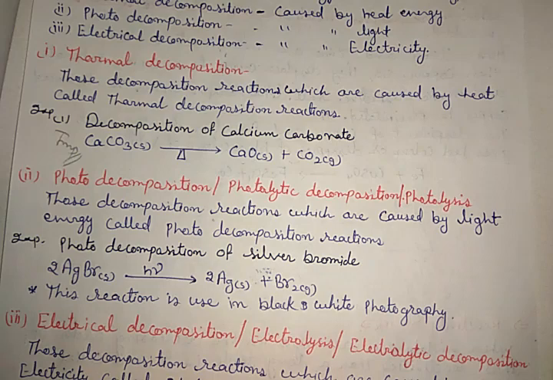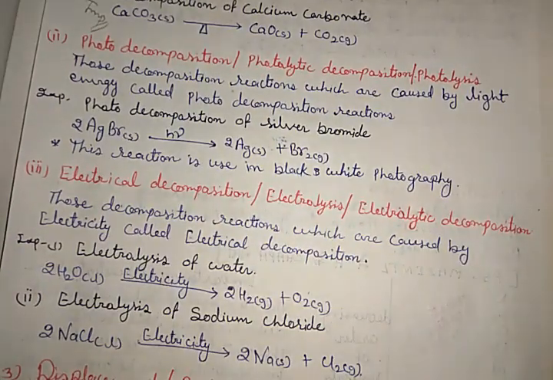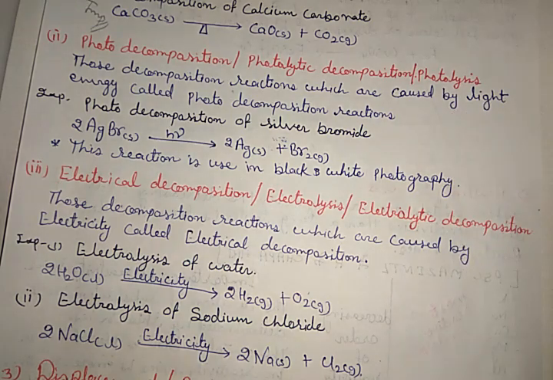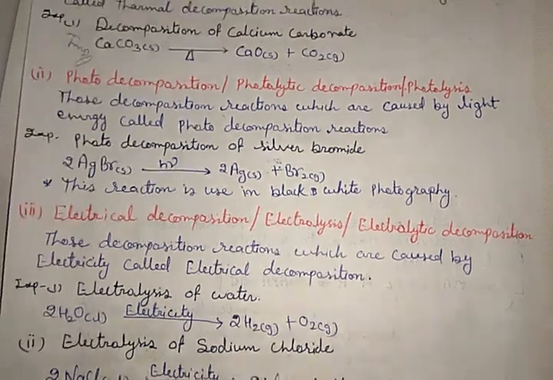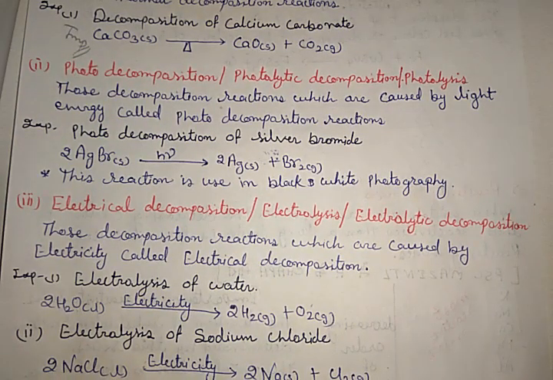Okay. Second is photo decomposition reaction, also called photolytic decomposition reaction, or photolysis. The word lysis is used for decomposition reactions. If we consider this definition, then we can say that those decomposition reactions which are caused by light energy are called photo decomposition reactions. The example is photo decomposition of silver bromide, that is AgBr.